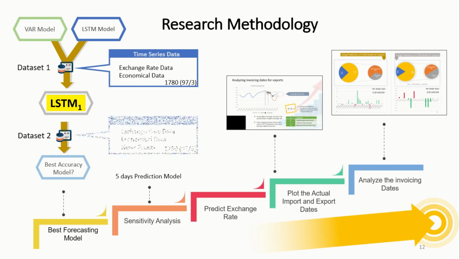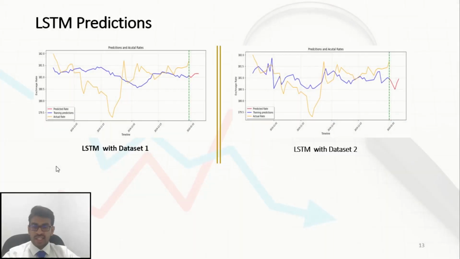Then we fed dataset 2 to the LSTM neural network. Dataset 2 is with all the data in dataset 1 plus categorical data of news releases. This graph shows the LSTM prediction with dataset 1 and dataset 2. The blue line shows the predictions.